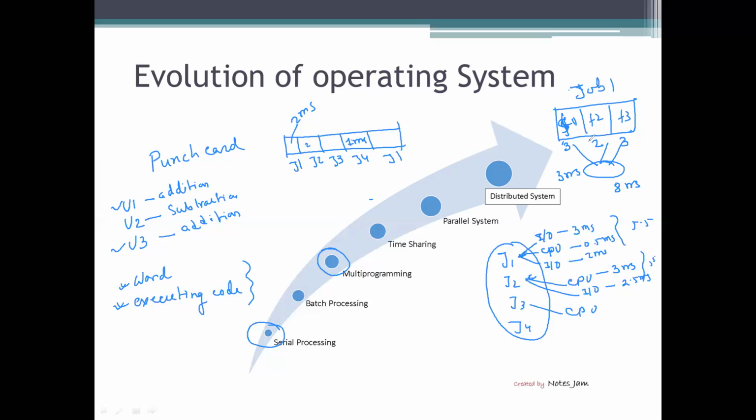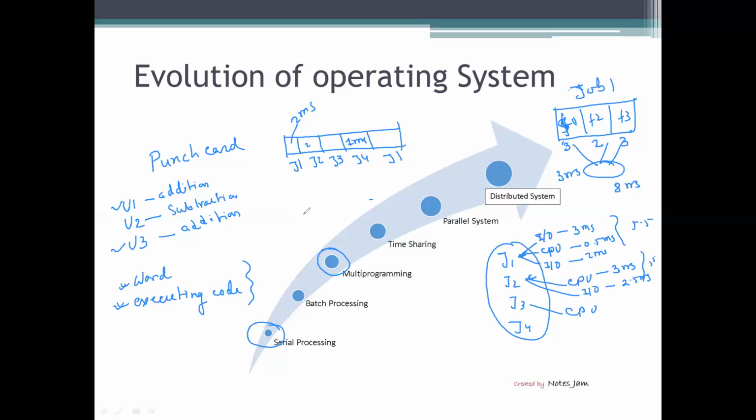Now, the next one is the distributed system. In a distributed operating system, it is again a quite complicated structure. The processors cannot share memory or clock. Each processor has its own local memory. The processors communicate with one another through various communication lines, such as high-speed buses. The distributed system can be of different types. It can be loosely coupled or tightly coupled. We will discuss all of them later in detail.